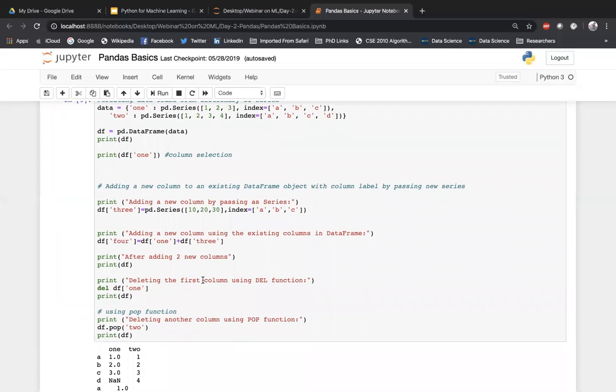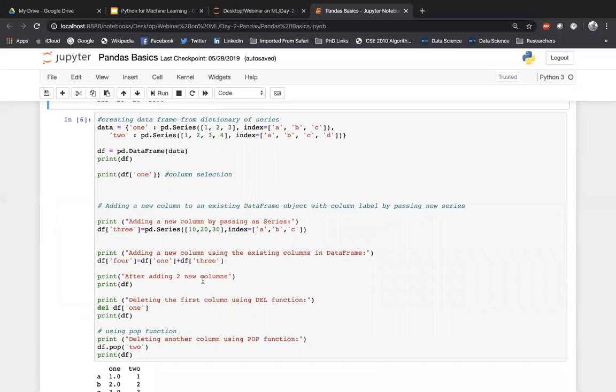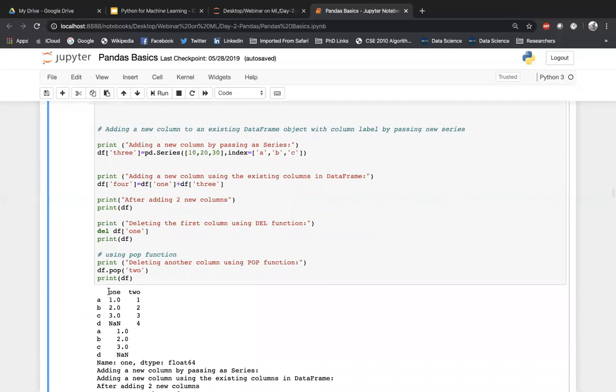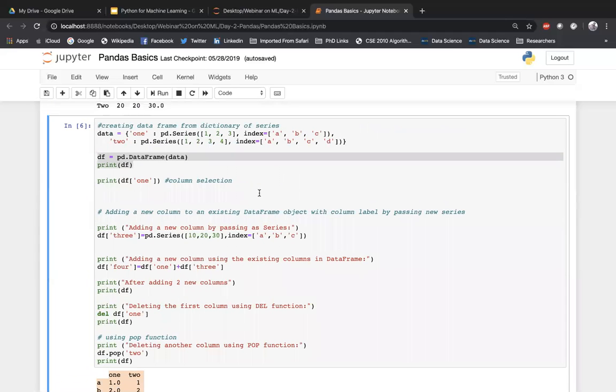Now coming to the next one, in this particular section we will learn how to merge one or two columns, or if you want to delete a particular column, how to delete that particular column. So quickly, this is my data. From the dictionary I've taken this particular data and this is my data frame. So my initial data frame looks like this, right?